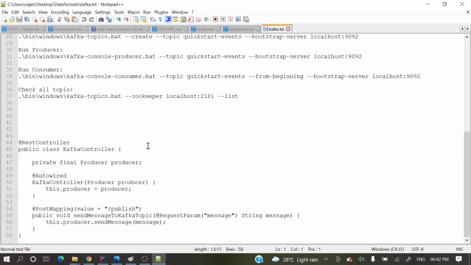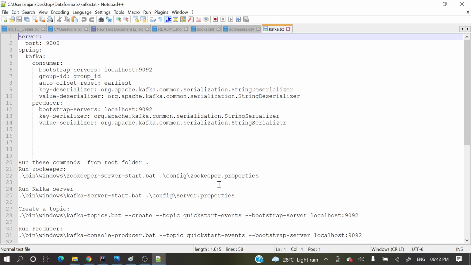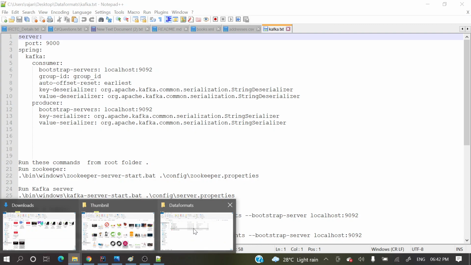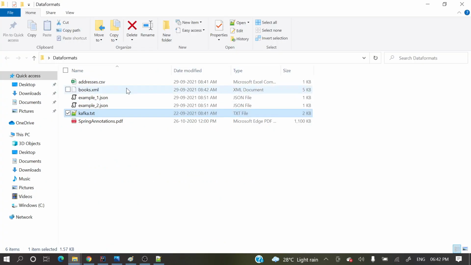Kafka.txt. So here some data is there. This is unstructured data, right? Exactly like here we do have different data formats. So CSV, XML, TXT, PDF, these are the data formats, right? We can exchange data with these formats. PDF, document and text, here the data will be stored in an unstructured manner. But in CSV, XML, we can store the data in a structured manner.